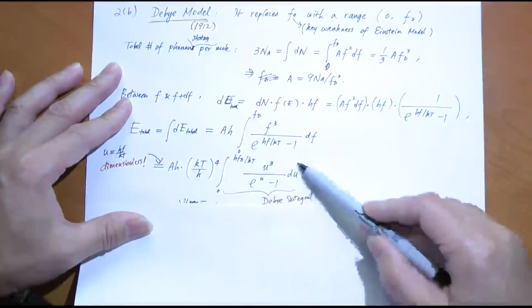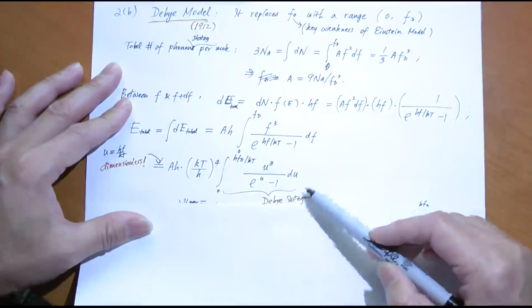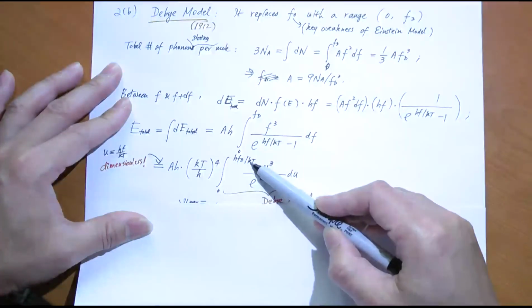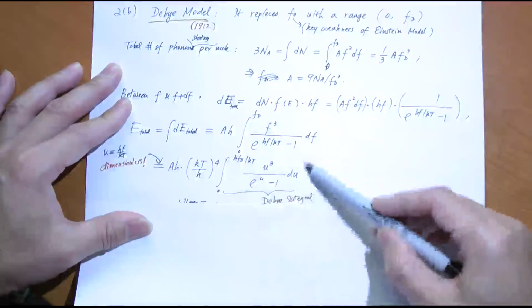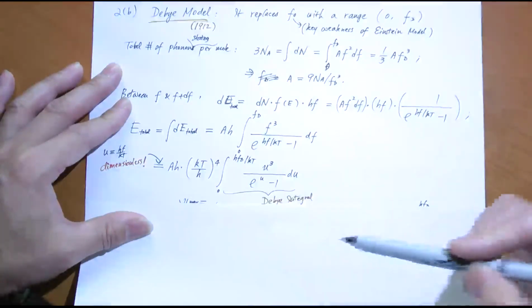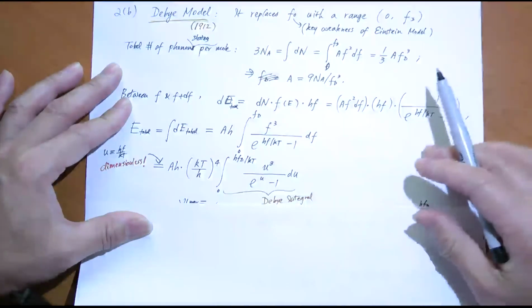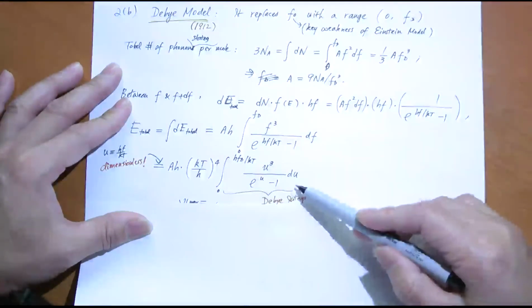And this integral, whatever the value is, is only a dimensionless number. This whole thing is also dimensionless. The upper limit is also dimensionless. What you get, again, is a dimensionless number. It's just a number like pi or 2 or whatever. It's just a number. Okay. And you may not know how to calculate it.